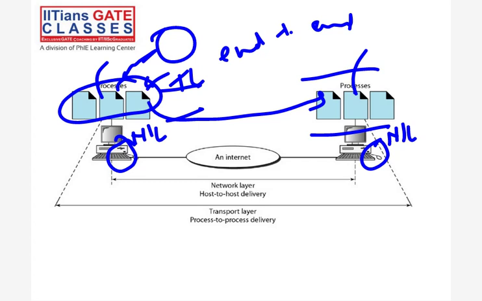So this process to process, we also call end to end. That is a very important term actually. Multiple times they ask this thing: what is the meaning of process to process? Multiple times they ask. You understood?